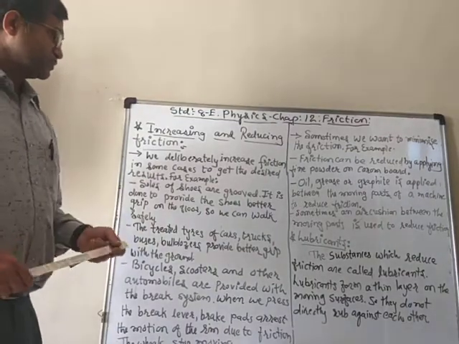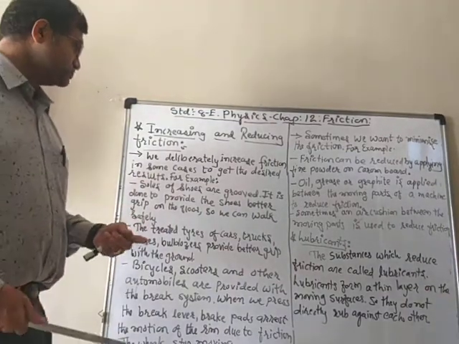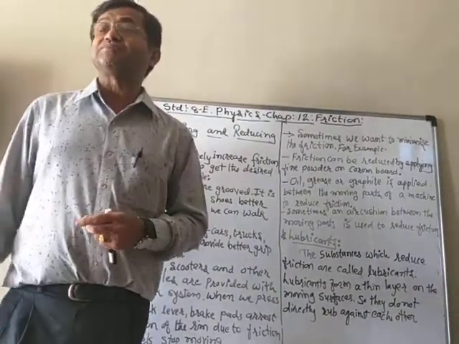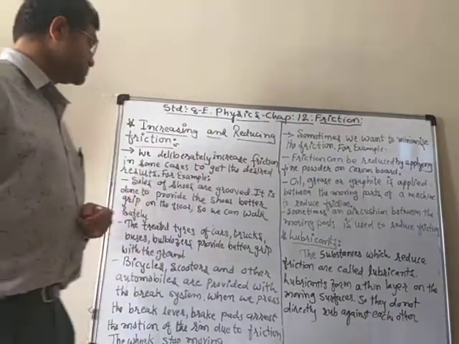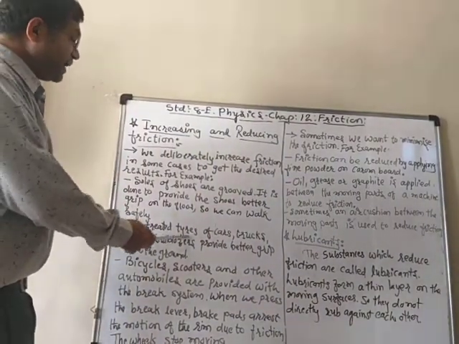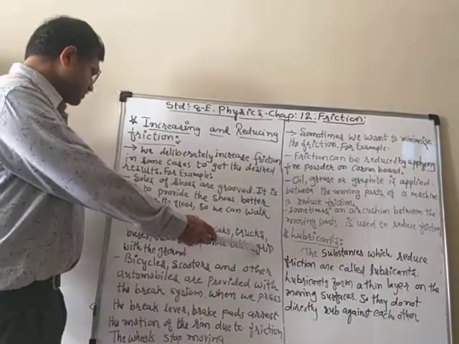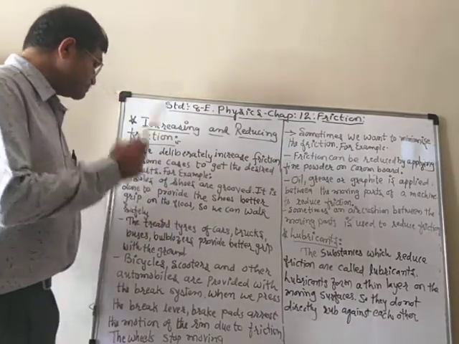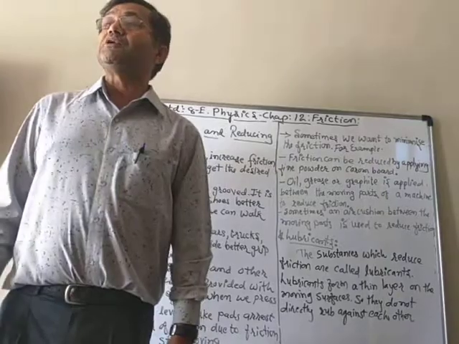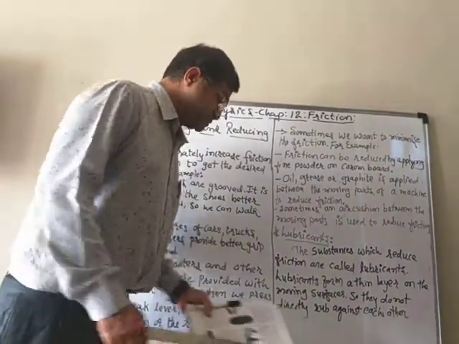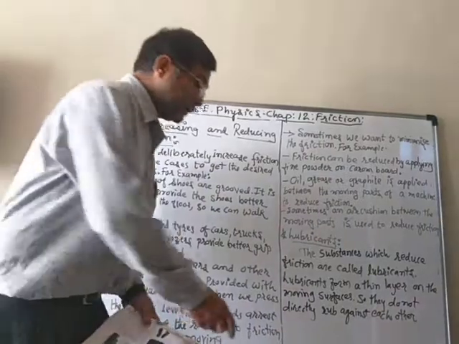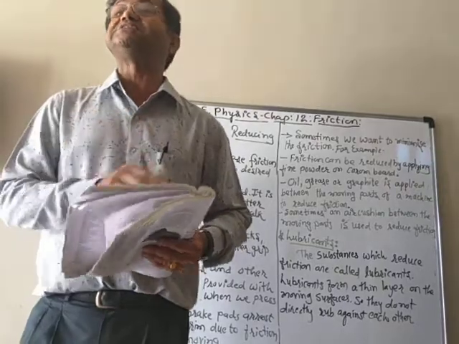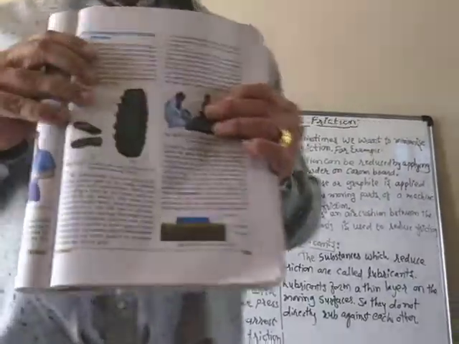So in this case we are using the grooves or the spikes, so that the friction can be increased for our desired results. Similarly, the treaded tires of cars, trucks, buses, bulldozers provide better grip with the ground. Maybe you have seen the tires of different wheels. On that also there is some special design. You can look at the picture also.